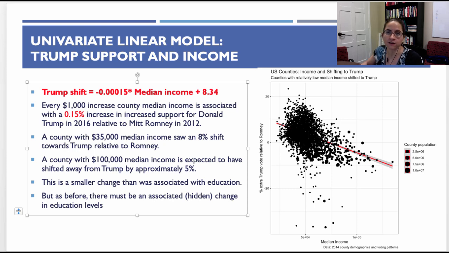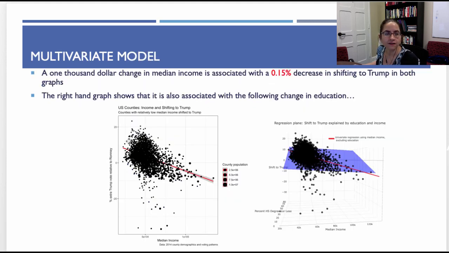This is a smaller change than it was associated with education, but as before, there must be an associated or hidden change that goes along with education levels as we change income. So the left-hand graph shows this expected change that we see for income being associated with this decrease in Trump support. The right-hand graph will show that it's also associated with the following change in education.